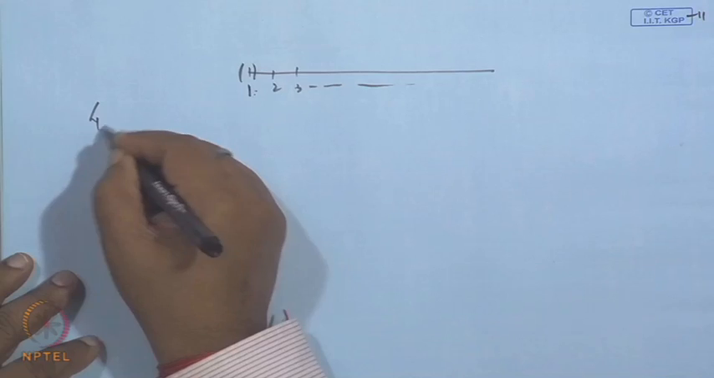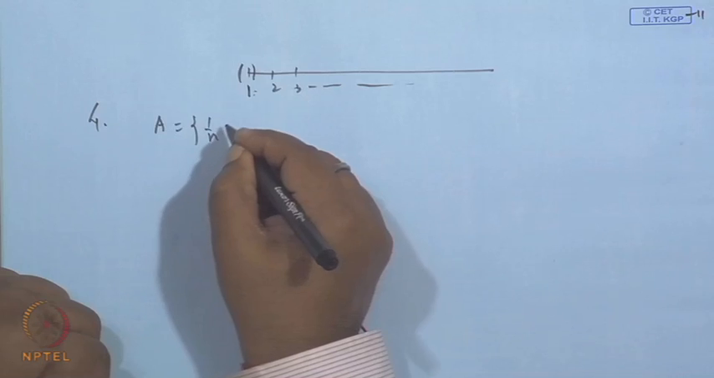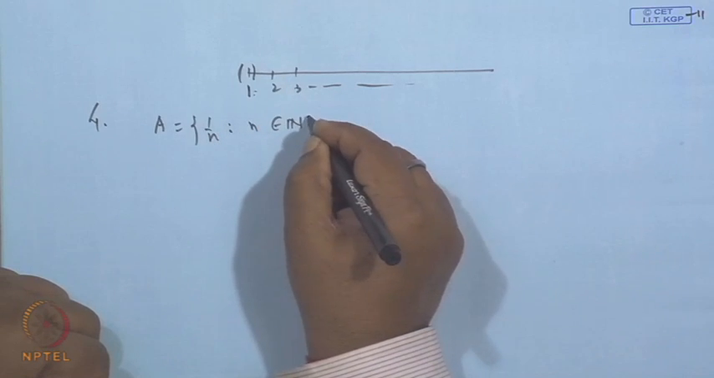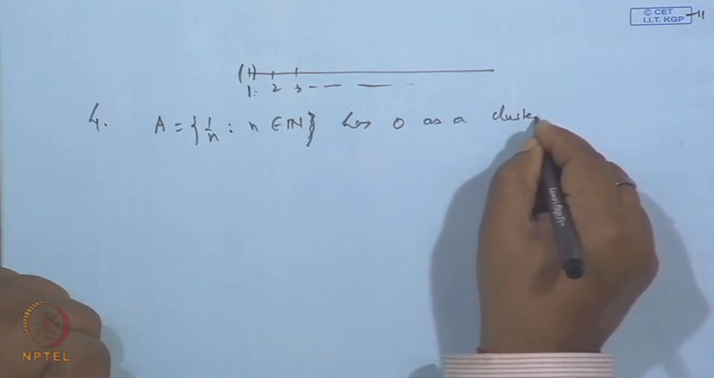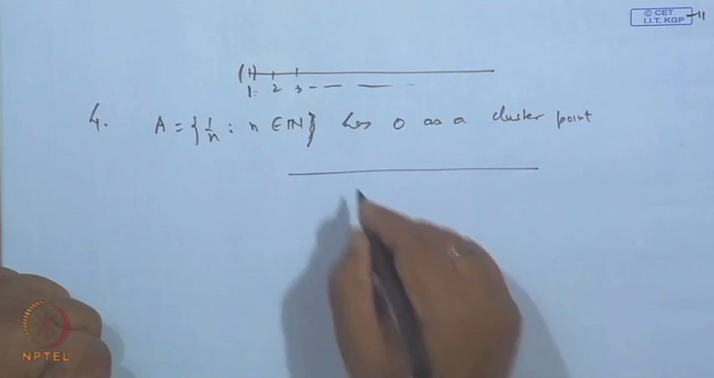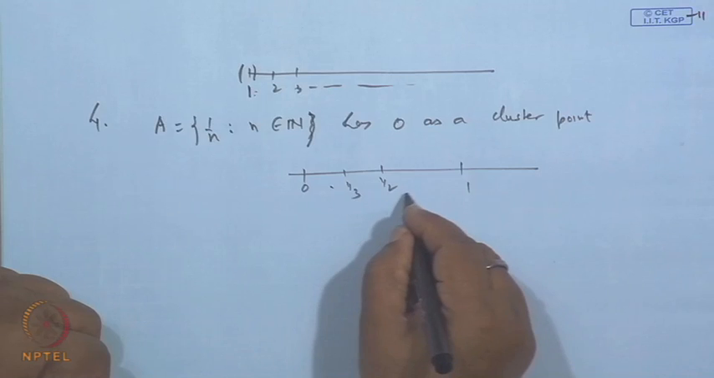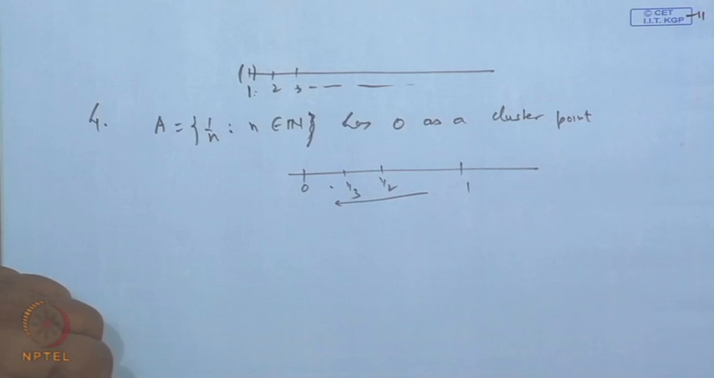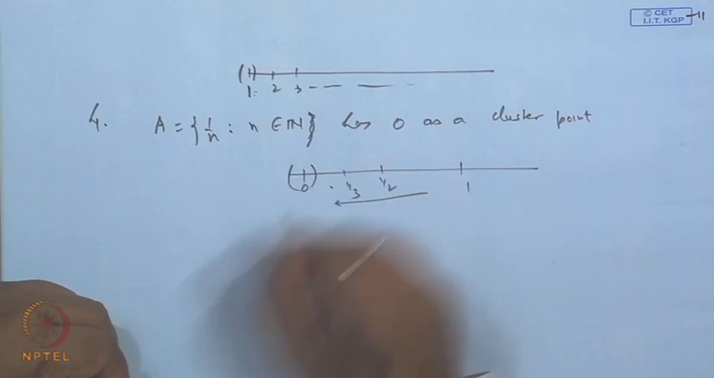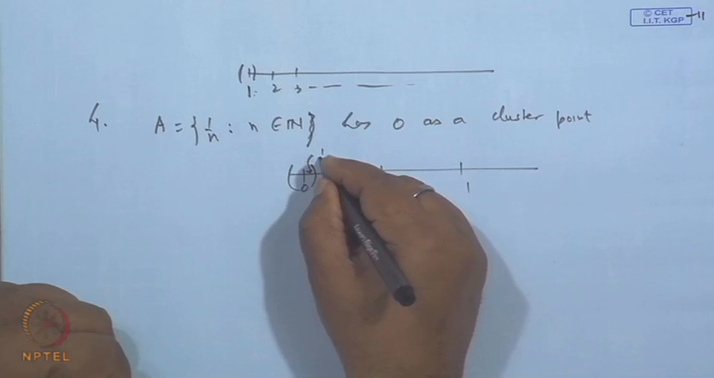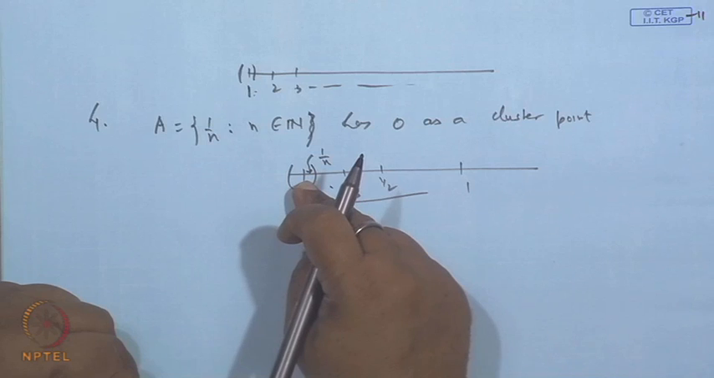Then the fourth example, the set A, if I take the set 1/n, where n is a natural number. Now, this has 0 as a cluster point. Why? Because this is our 0, here is 1, then 1/2, 1/3 and like this. The sequence is decreasing, and it clusters around the point 0. If I draw any neighborhood around the point 0, there will be many points available after a certain stage which are close to 0 and different from 0. So 0 becomes the cluster point for it.